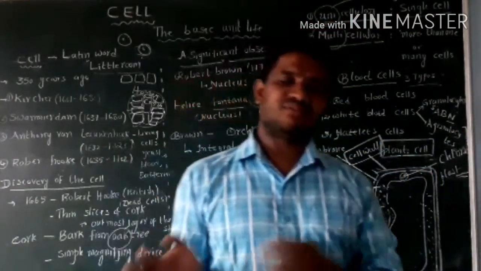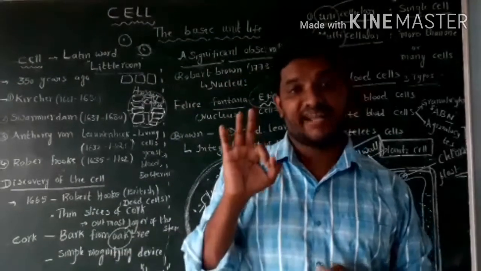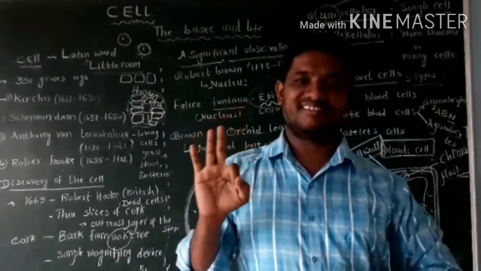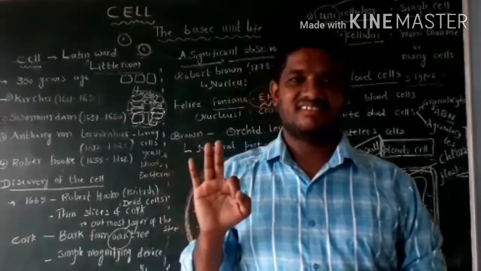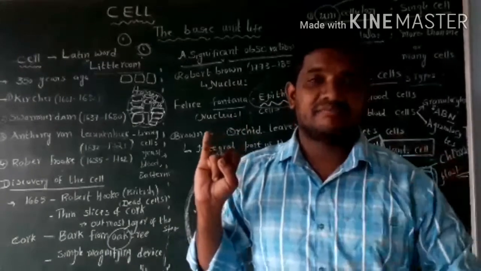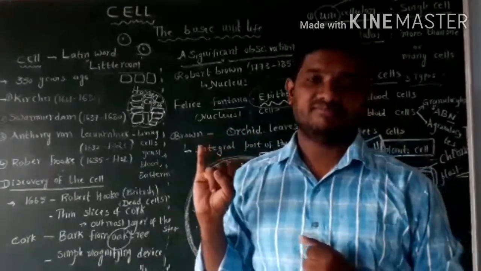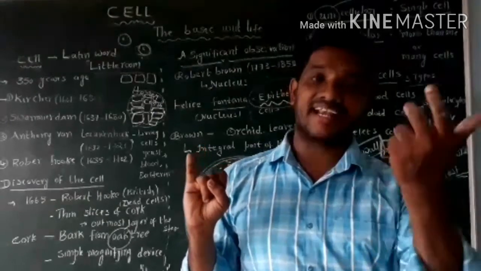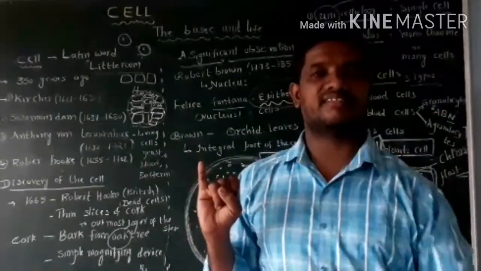Next one is the types of blood cells. There are three types of blood cells: red blood cells, white blood cells, and blood platelets. Blood is red in color because of hemoglobin. These cells appear red in color, so they are called red blood cells, RBC.